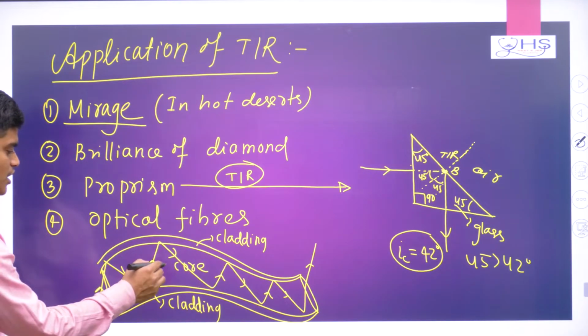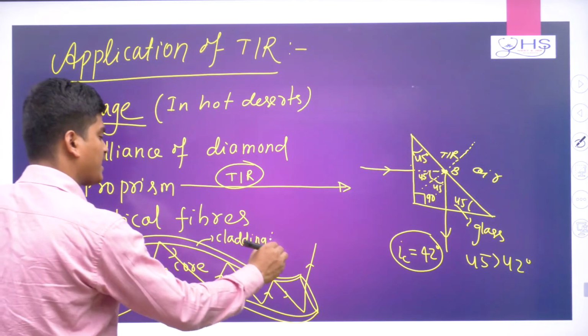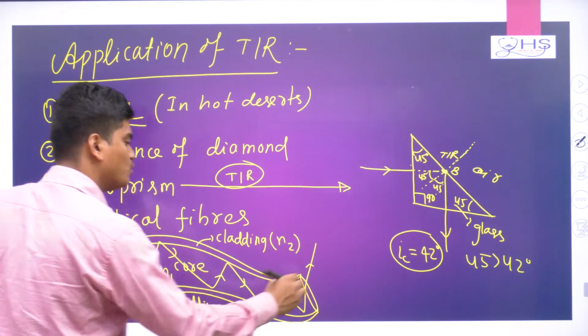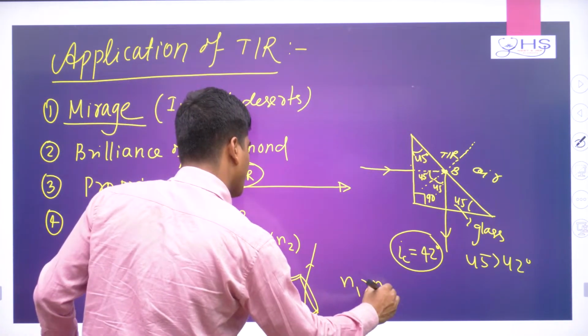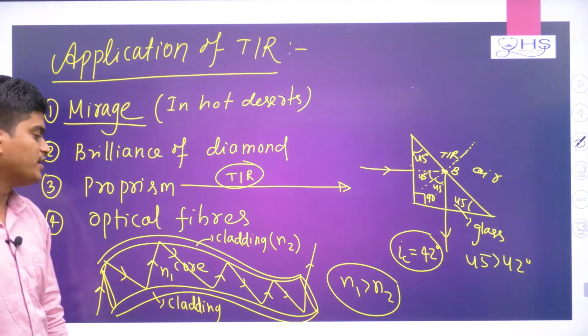So here remember, the core refractive index, suppose I call it N1, and the cladding refractive index, suppose I call it N2, and this N1 will be greater than N2. So this is the phenomenon that occurs in optical fiber, which is based basically on total internal reflection.